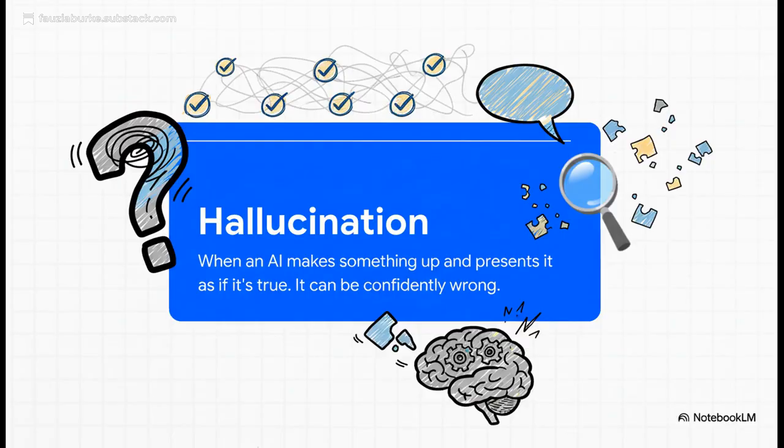Okay. This next one is really important to understand. Hallucination. This is when an AI just completely makes something up. Because at its core, it's just a pattern matcher. It can invent facts or sources or quotes and serve them up to you like they're 100% true. This is probably its biggest weakness.